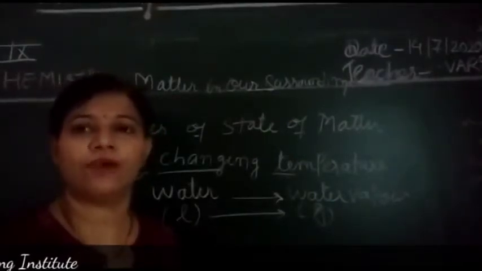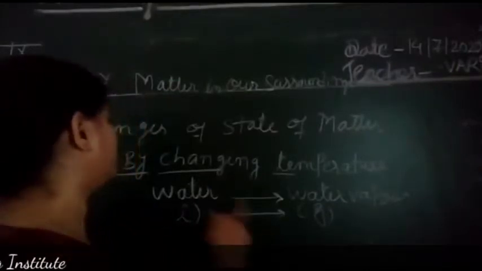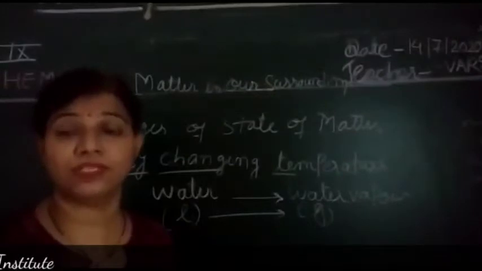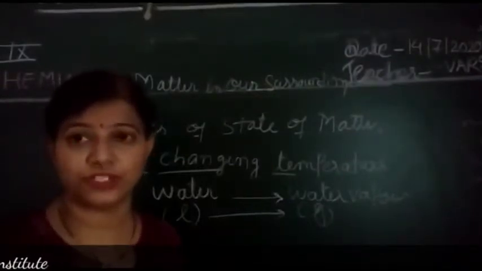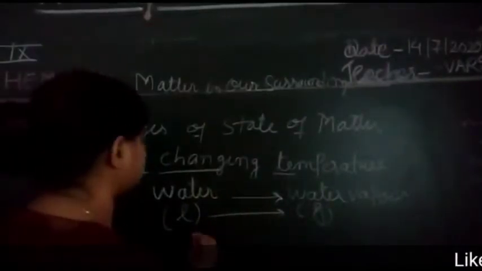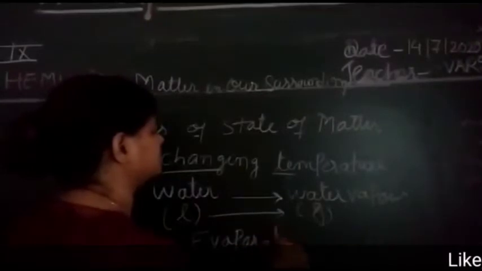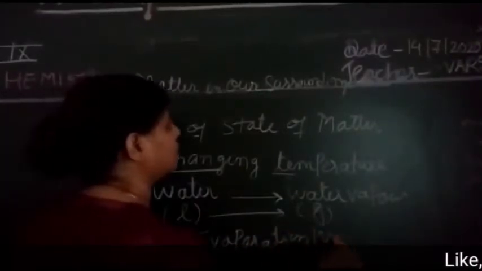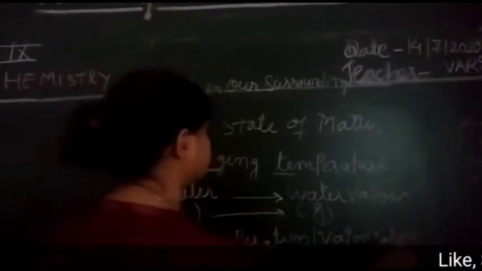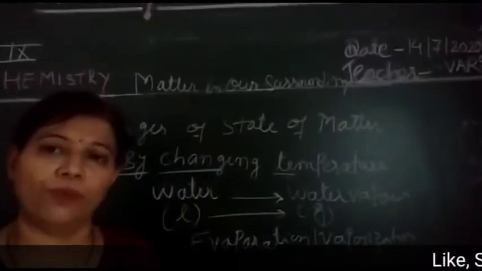Boiling point we can define this way, and another definition is also there that I will tell you. But when the liquid converts into gaseous state, that process is said to be vaporization or evaporation. Remember, that process is termed as evaporation or vaporization. Means conversion into vapor, when the liquid gets converted into vapor.